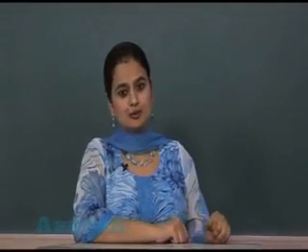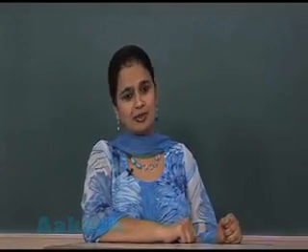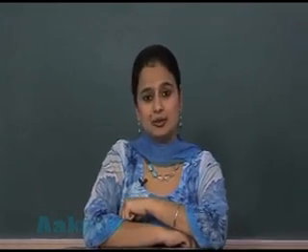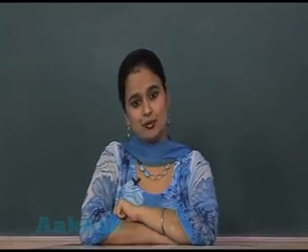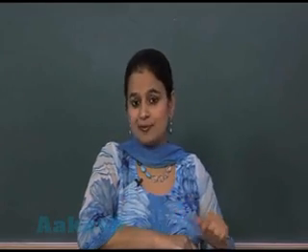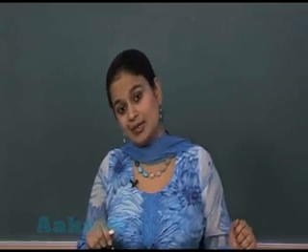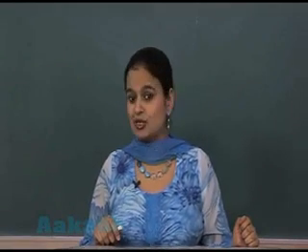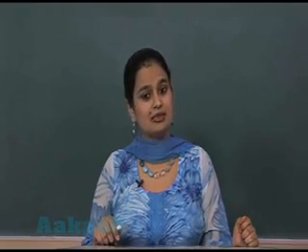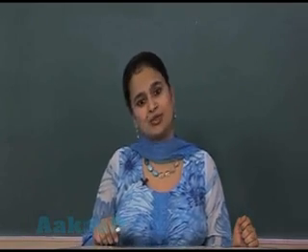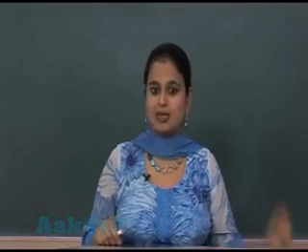Hello students, today I will be starting with the new chapter, that is plant kingdom. Now the plant kingdom represents a group of organisms, a group of producers which contain chlorophyll. In this chapter I have to deal with the classification system, as well as I will be dealing in detail with the different groups which are present in the plant kingdom, that is the algae, bryophyte, pteridophyte, gymnosperms and angiosperm. So let's start with it.